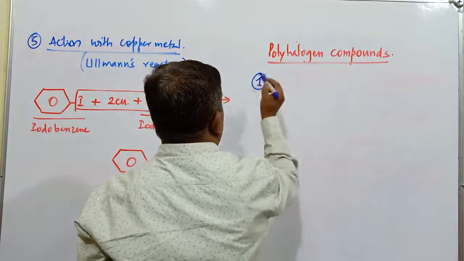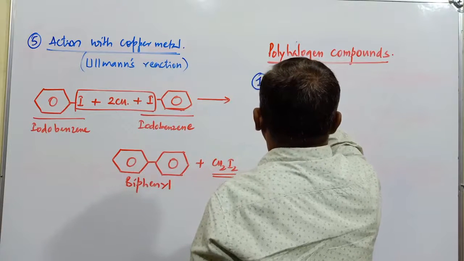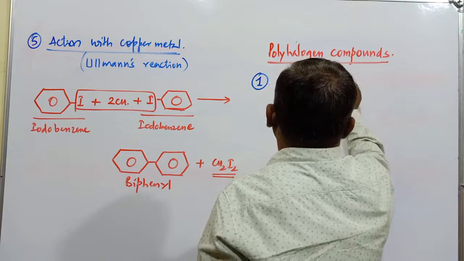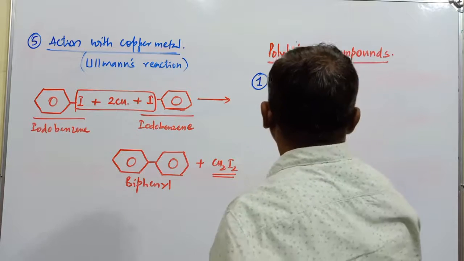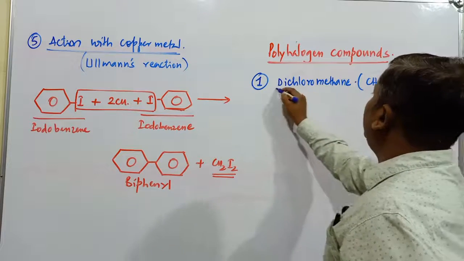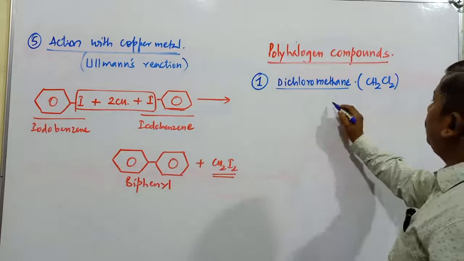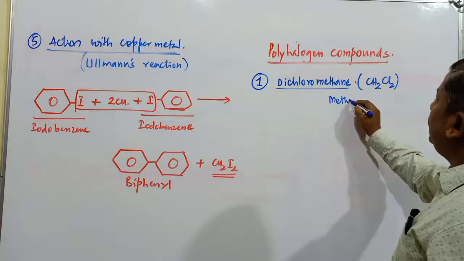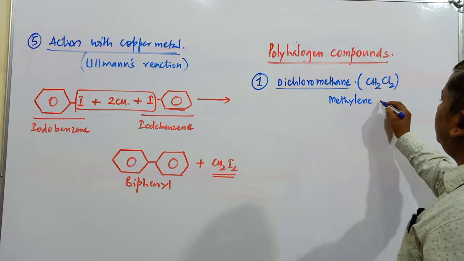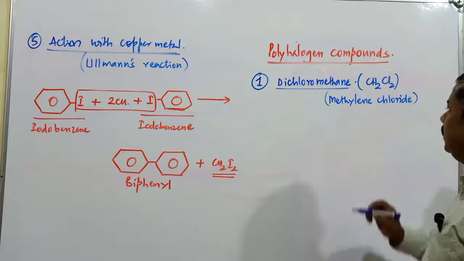Number 1 polyhalogen compound, that is dichloromethane. What is the formula for this one? CH2Cl2. It is dichloromethane. What is the common name of this compound? Common name of this compound is methylene chloride. Right? This is methylene chloride.